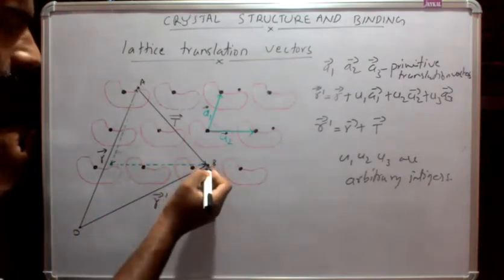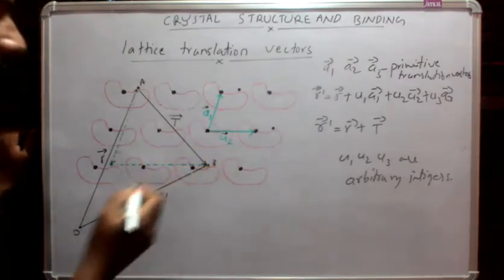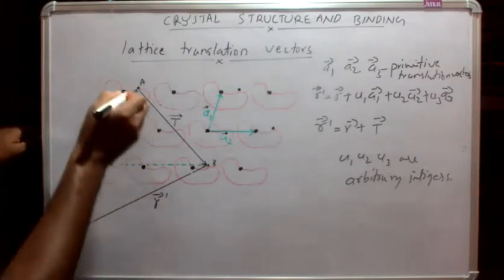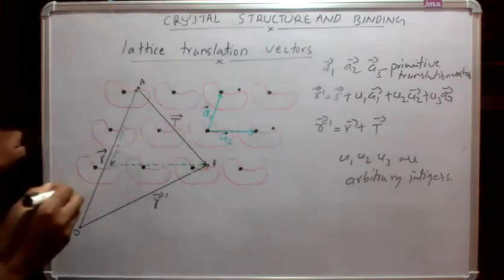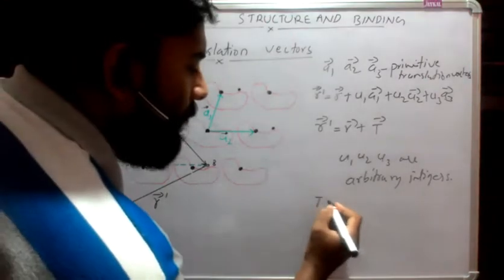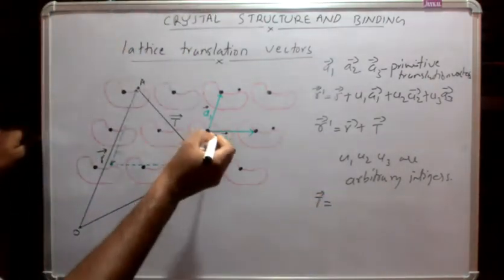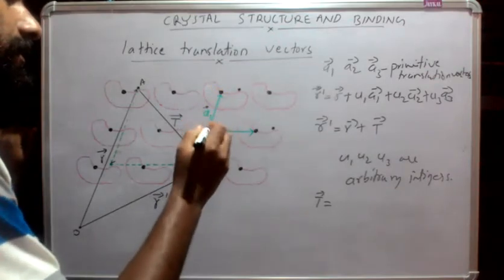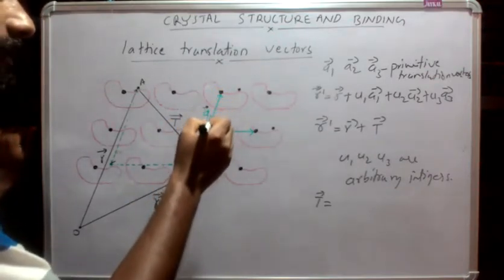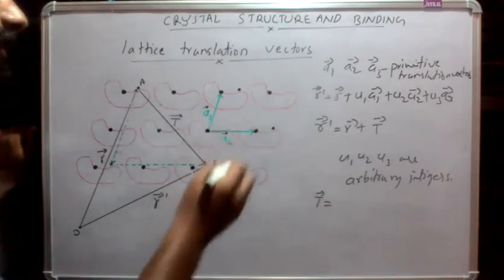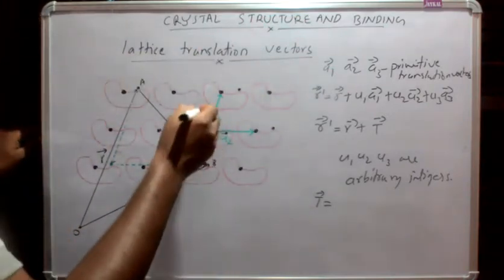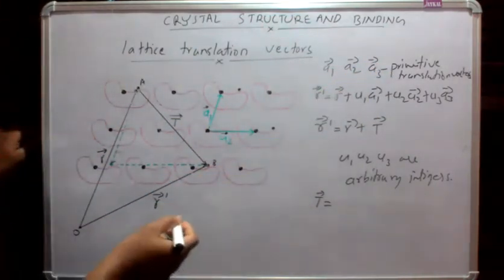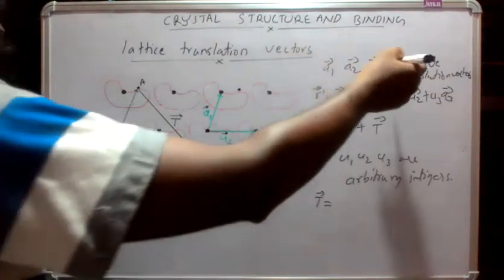For instance, I have selected a point B here, and this is our translation vector T. I can write this T using the primitive translation vectors a1 and a2. This is a two-dimensional space, so I am using only a1 and a2. For three-dimensional space I need to use a3 also.